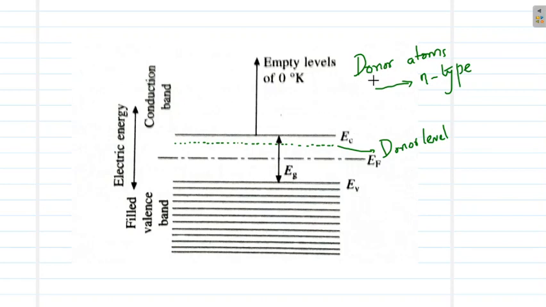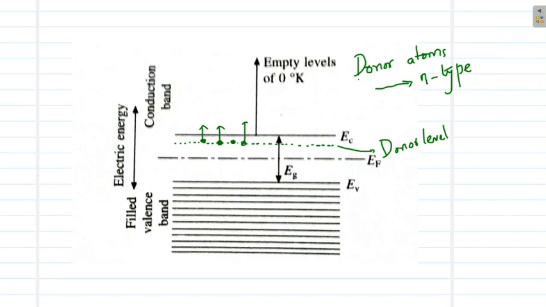So those electrons that are brought by the donor atoms, the valence electrons of the donor atoms, actually occupy these energy levels. And since they are very close to the conduction band, these electrons can easily pass into the conduction band and start conducting. That is why when we add donor atoms, there are plenty of electrons all of a sudden in the crystal, because they are excited by even a very little amount of energy.